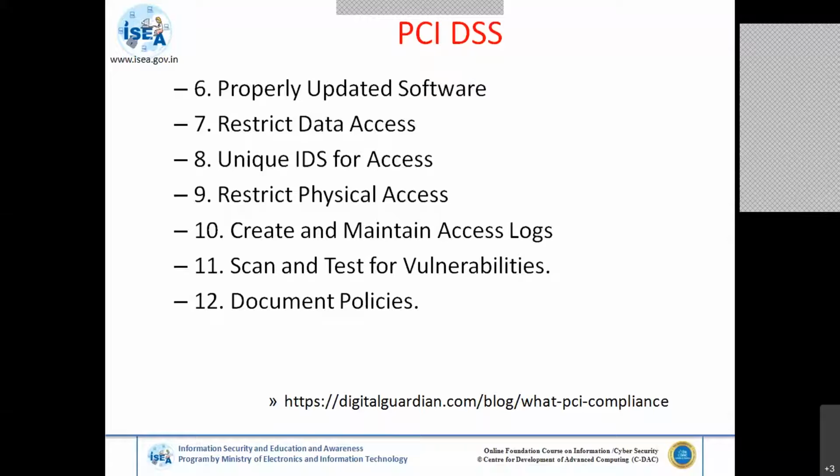Next, unique IDs for access. Suppose there is a big financial organization with different networking devices and different security devices. For that purpose, you have to have different unique IDs, and the access has to be provided accordingly. It should not be the same IDs. The ID should be unique and identified, and access provided as per the privilege mode, meaning if the user needs access for that particular thing, then only it can be given. So the ID should be unique, not the same.